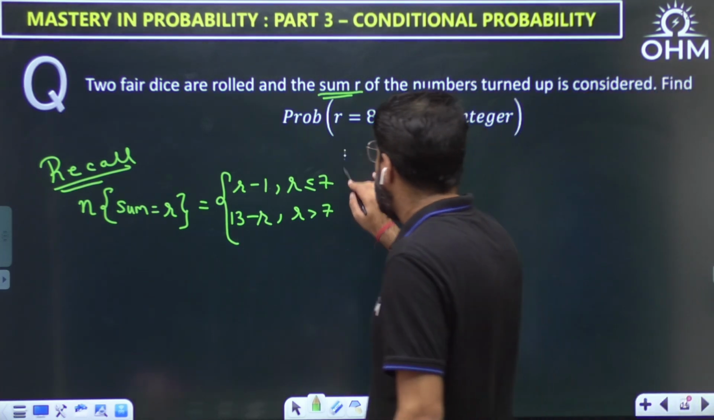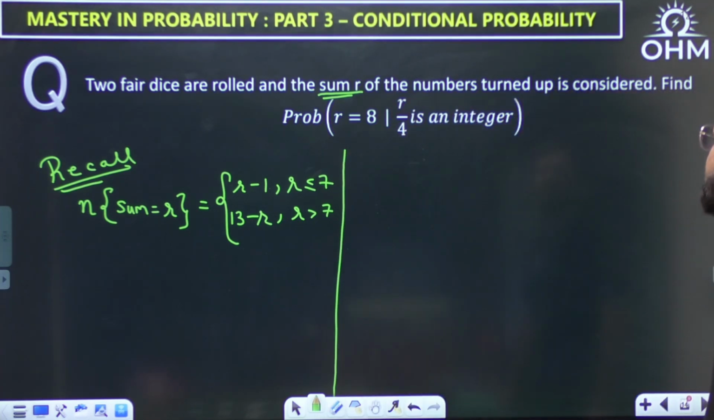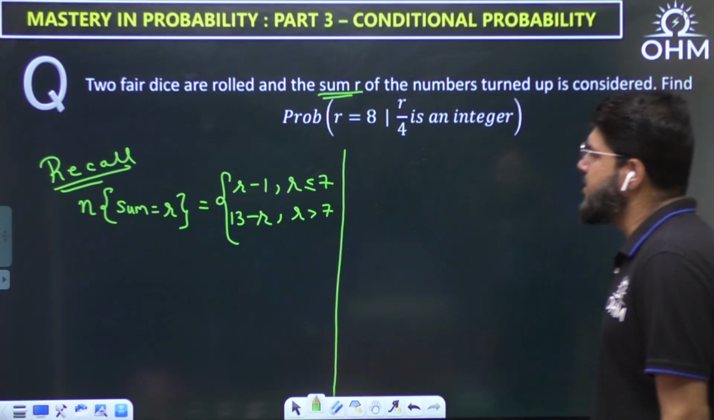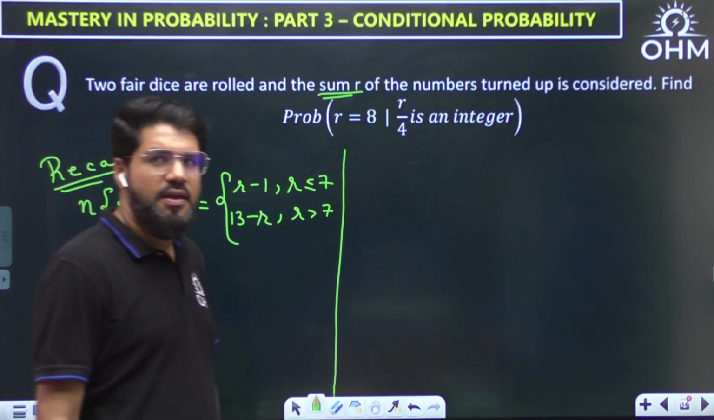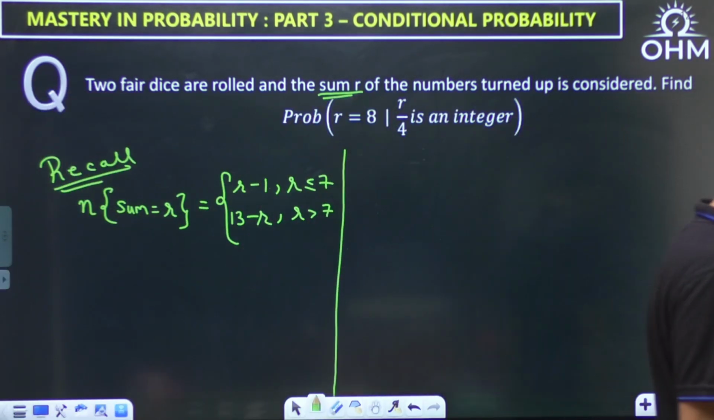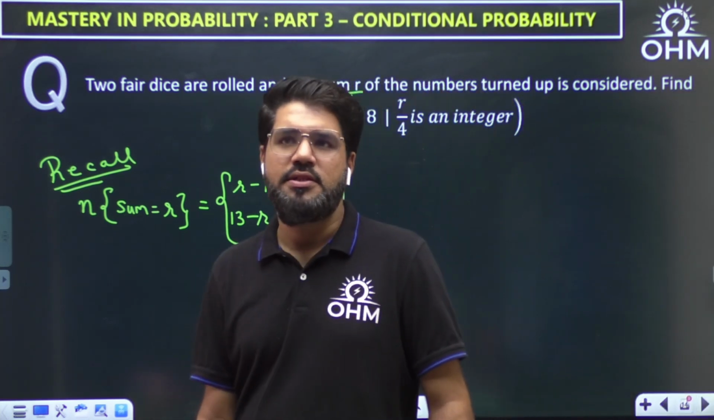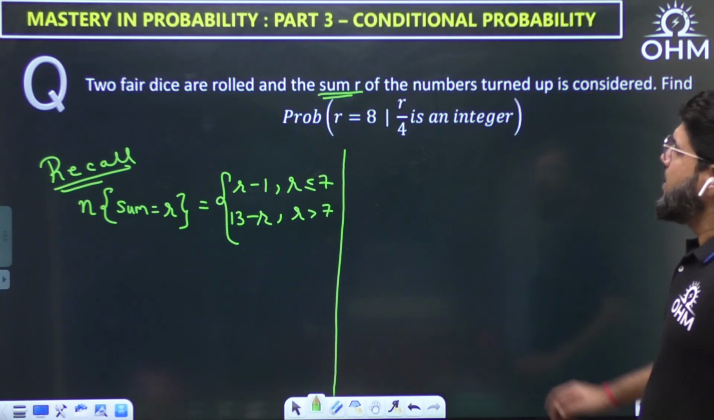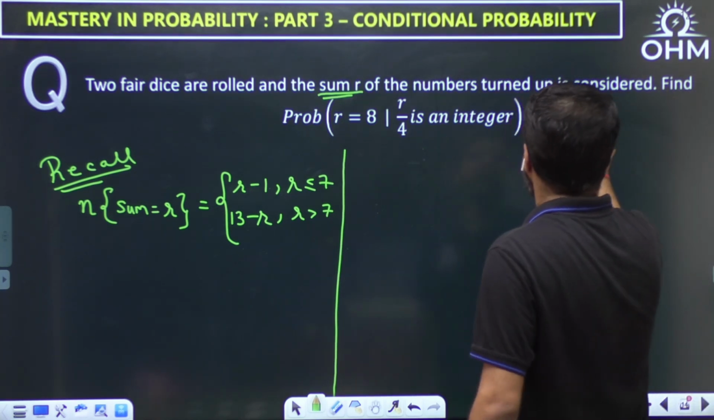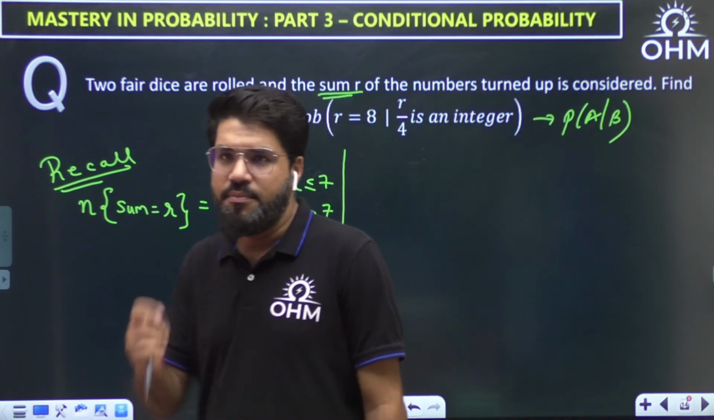Two fair dice are rolled and the sum R of the numbers turned up is considered. Find probability R equal to 8 given R by 4 is an integer. R equal to 8 given R by 4 is an integer. Let's have a look into it. Given that R by 4 is an integer. Now, let me call this as probability of A given B.